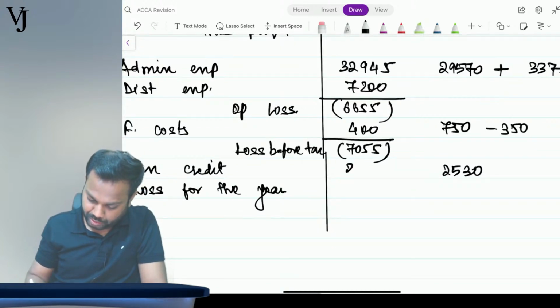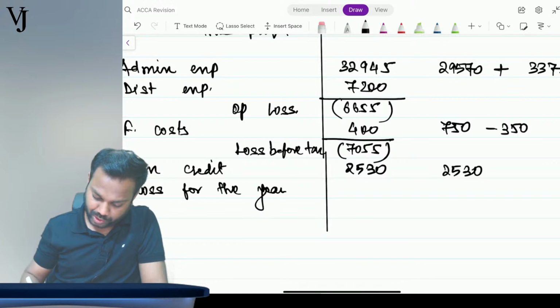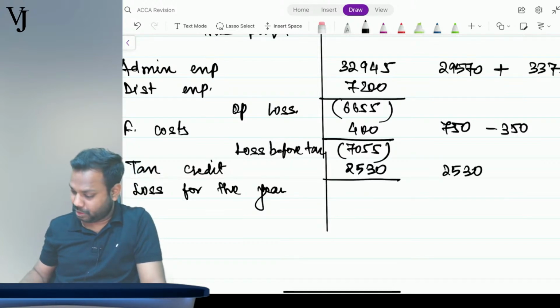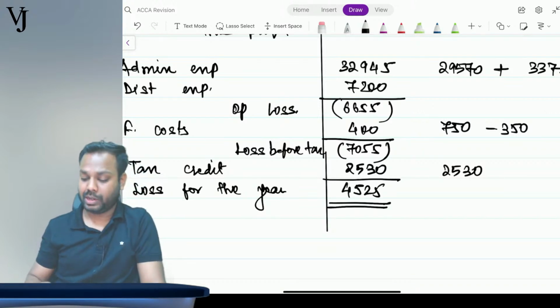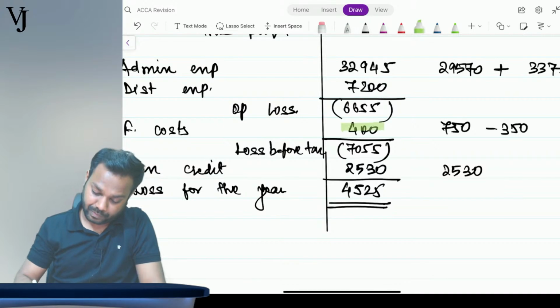Now the tax credit is 2530. So what is the loss for the year? 7055 plus 400 is 7455, less 2530 is 4925. This is the final answer.